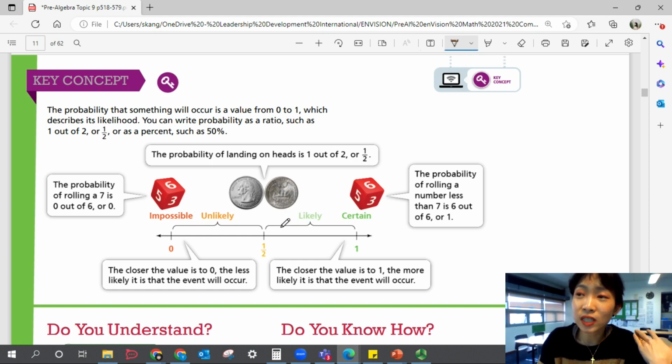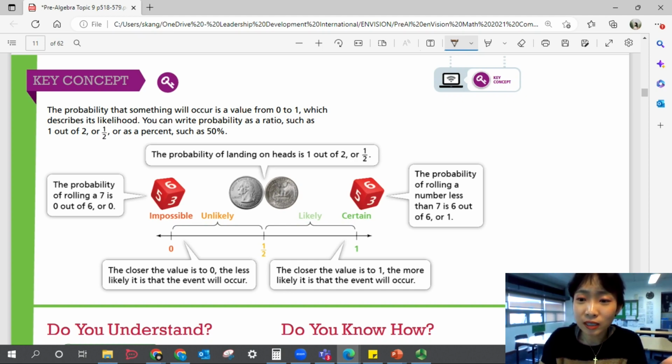If it's less than 50, it's unlikely. If it's more than 50, it's likely. And the closer it is to 1, the more very likely it is. If it's exactly 100%, then it's certain, right? The closer it is to 0, the more unlikely it is. And as soon as it hits 0%, it's impossible.